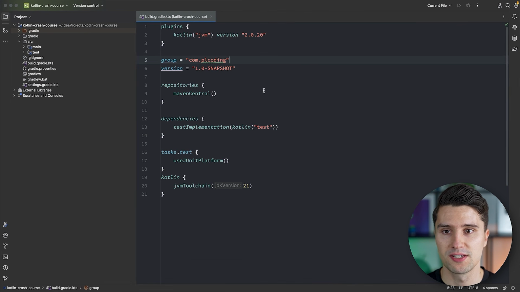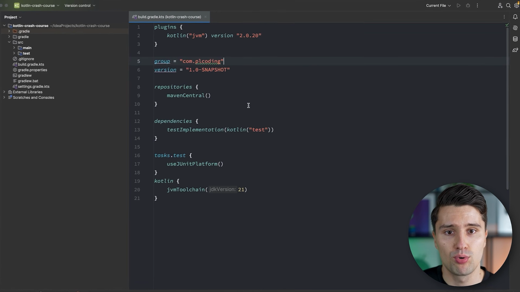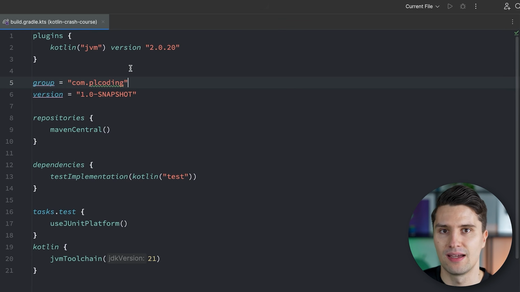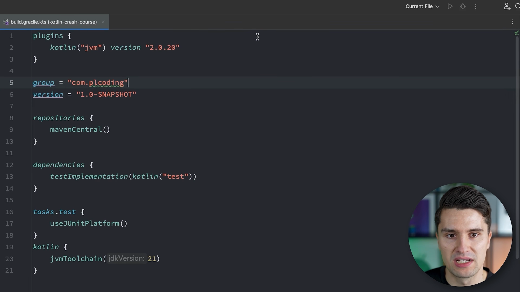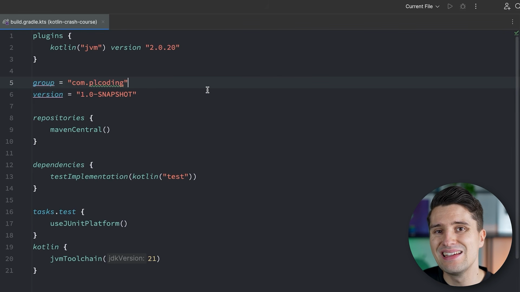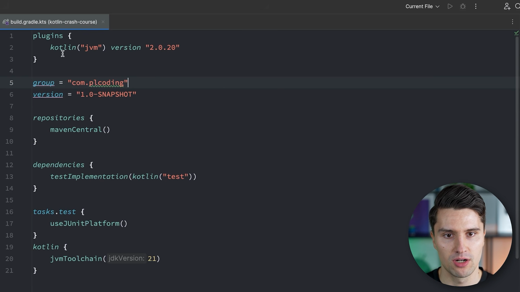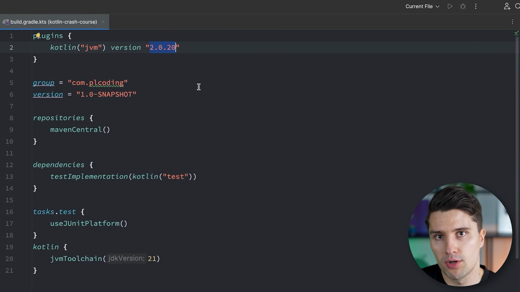So here we are. This is how it should look for you after creating this project. This is the first file that opens, this build.gradle.kts. As I mentioned, these Gradle related things I don't want to get into here. Just maybe what's worth noticing is that here in this file, in case at some point you want to change your Kotlin version, so the programming language also has its own version, then we can do this here by just changing this version string to something you find maybe on the Kotlin website.